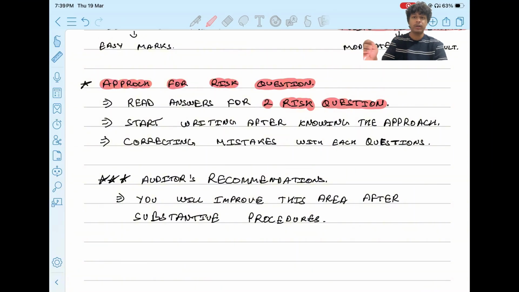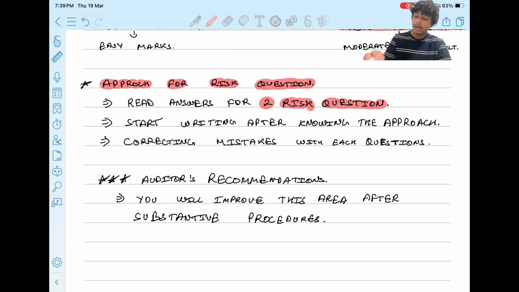If you are not able to identify any risk, go to the answer, read it, and see how they have identified the risk, what they consider a risk, and what the approach should be. Do this for two questions. After knowing the whole approach from the model answer, you will get to know the way in which you have to solve the questions.